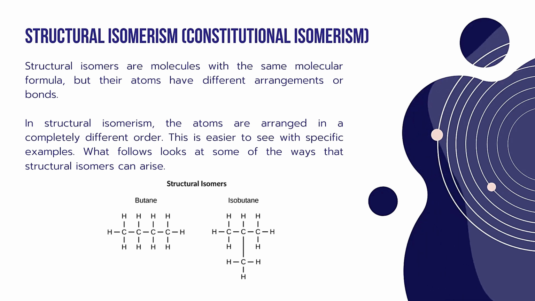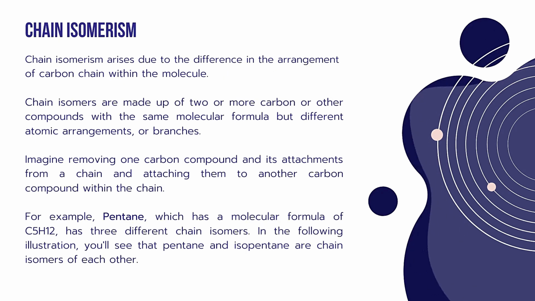For example, if you see the structure of butane, this butane can be arranged in a chain manner, or one of the methyl groups can be branched at the second position. If it is at the second position, then the isomer of butane is called isobutane. So even though the butane structure is different here, the chemical formula is the same. That is why these come under structural isomers.